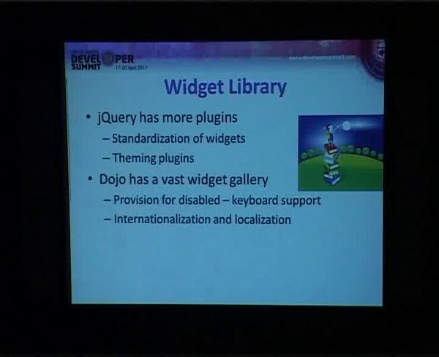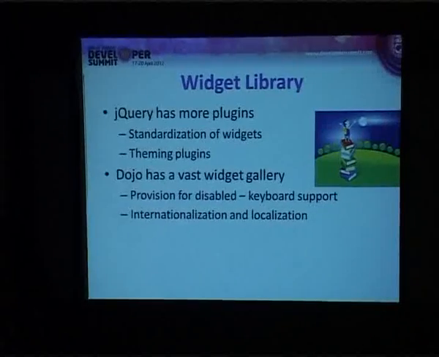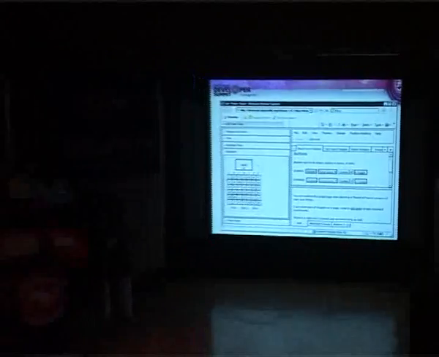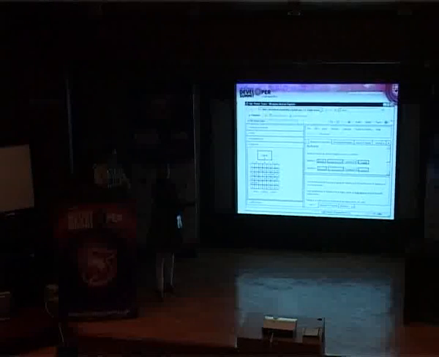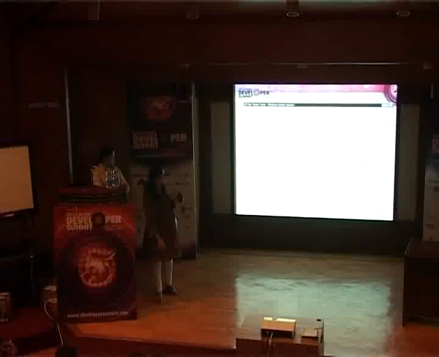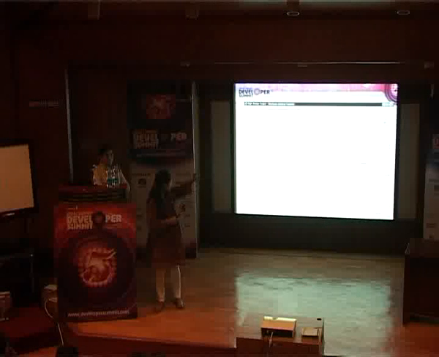So there are very few frameworks which address the first issue here, which is provision for disabled. So let me take an example here. If you see the screenshot, this is a Dojo theme tester screenshot which you saw some time back. This is for visually impaired people or probably color blind people, and if you see the highlights there, it is highlighting so that it is very evident.